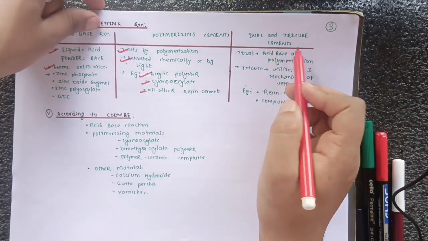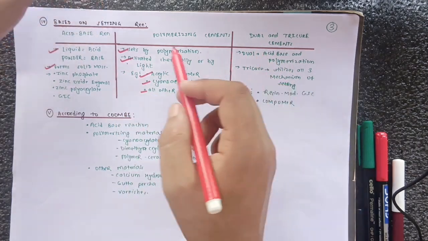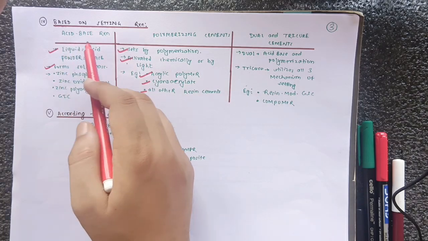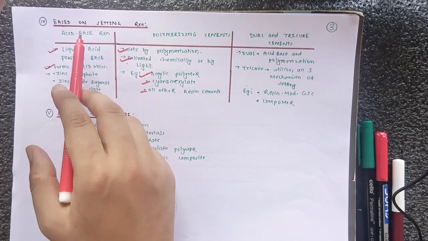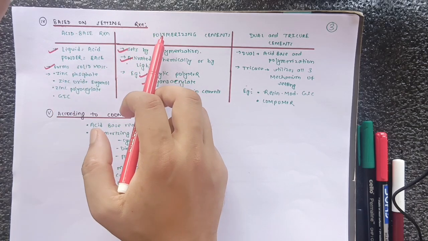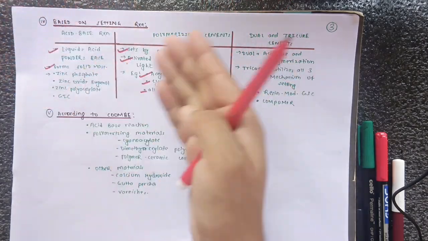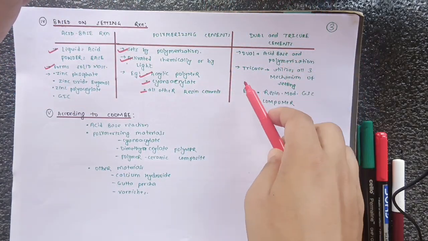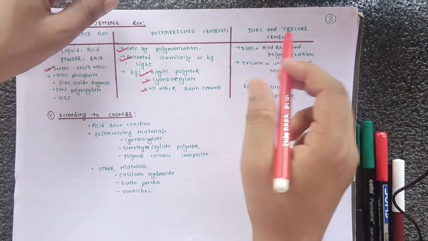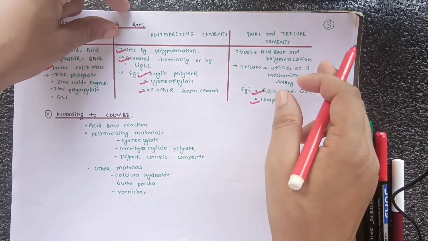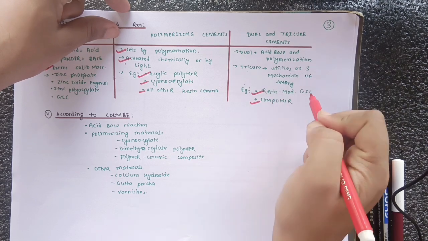After that we have dual and tricure cement. Dual means the setting of the cement is by both acid base reaction and polymerization. Tricure means there is setting by acid base reaction, polymerization, and also by both; sometimes there can be both methods of setting. An example is resin modified GIC and the compomer. So dual means acid base and polymerization, and tricure utilizes all three mechanisms of setting, and it includes resin modified GIC and compomer.